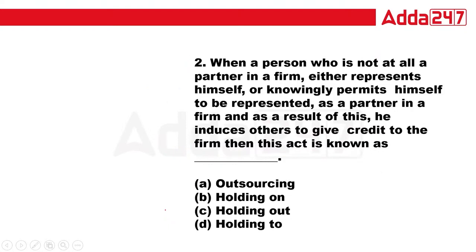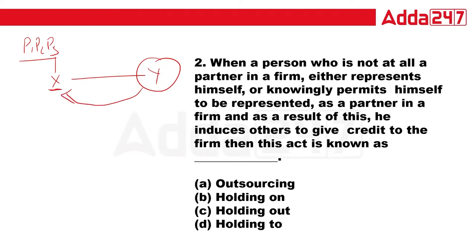Okay, now suppose P1, P2, P3 are three partners. P3 represents X as a partner in front of Y. Y is a third party. So now Y starts doing business with X because of believing the words of P3, right? In that case, if any loss is done, what will this person be called? Outsourcing, holding on, holding out, and holding to. Holding out is the right answer. So the second one, C, is the right answer.